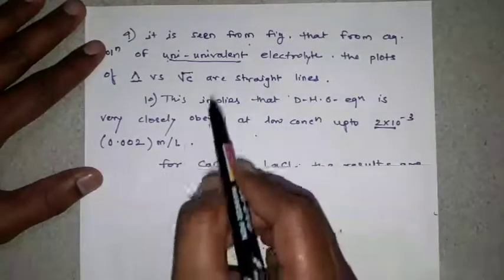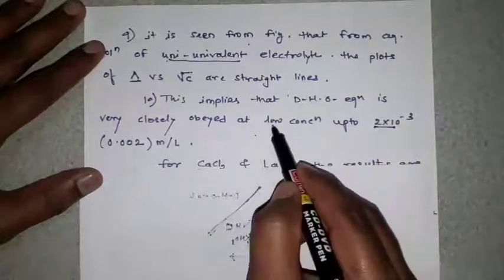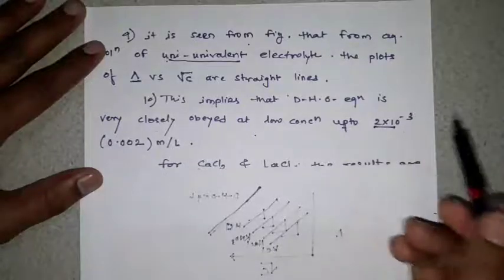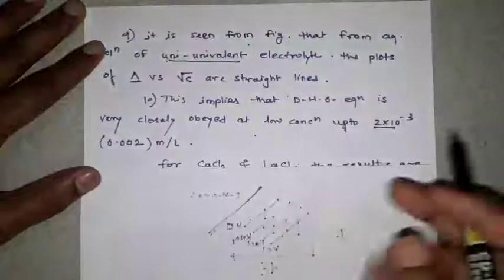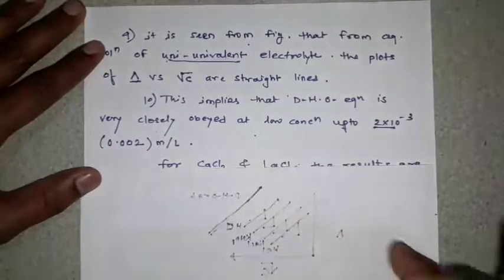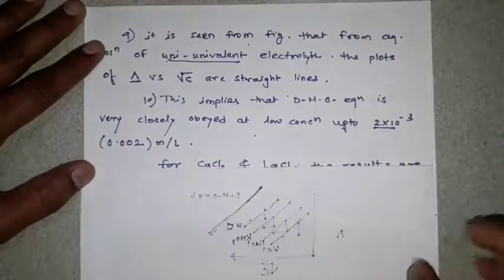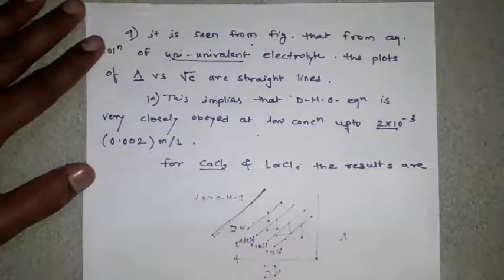So univalent electrolytes require low concentration up to 2 into 10 raised to minus 3, and they closely obey because the Debye-Huckel-Onsager equation shows a straight line with negative slope.